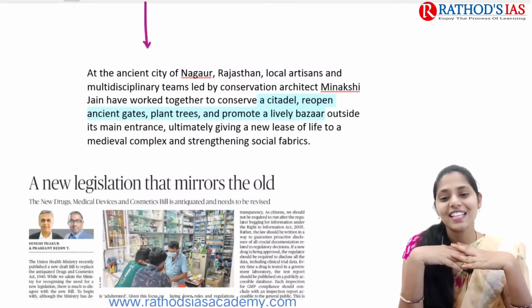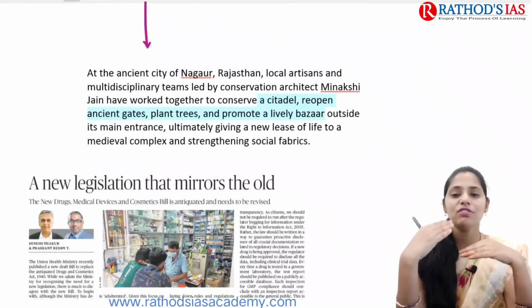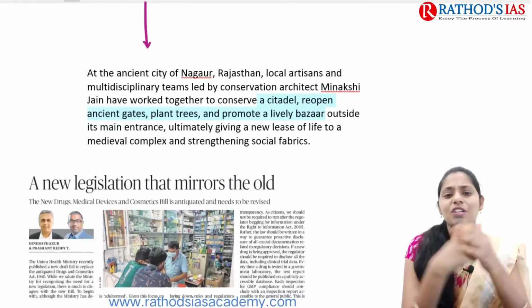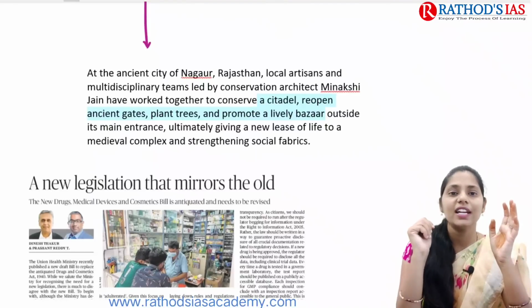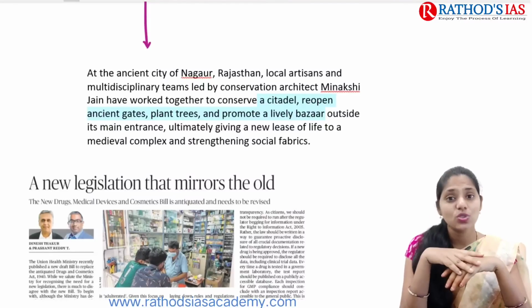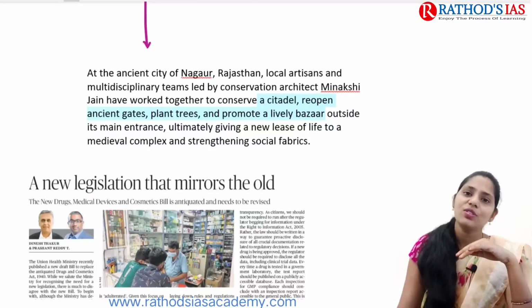And we can even strengthen our social fabric, as it used to be in medieval times. So if you are conducting bazaars like that, it will also revive the social fabric. So in this context, the author finally says, yes, we need to protect our monuments. And now let us try to see the next topic.